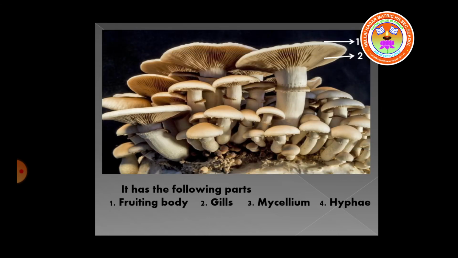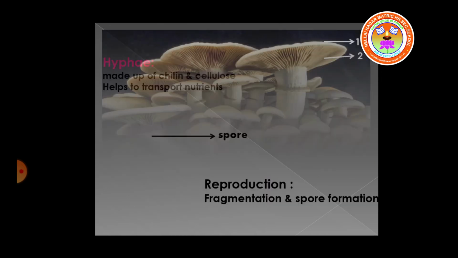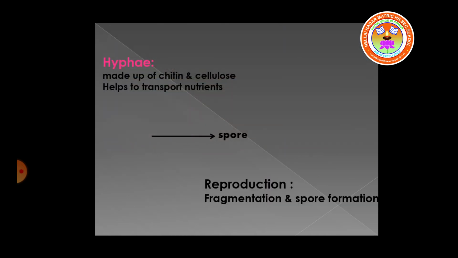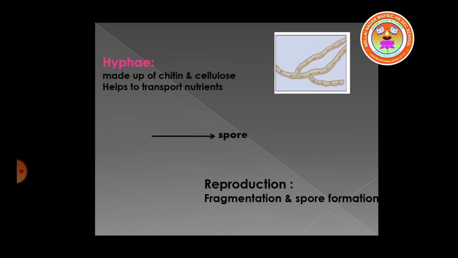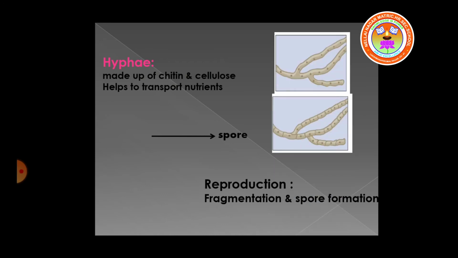The plant body of fungi is called mycelium. The mycelium is made up of thin thread-like structures called hyphae. Hyphae are made up of substances called chitin and cellulose. They are used for transportation of nutrients.